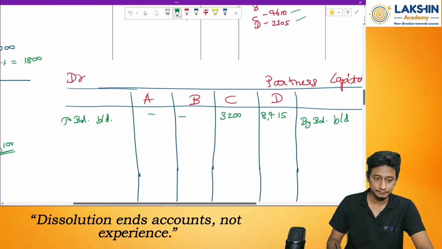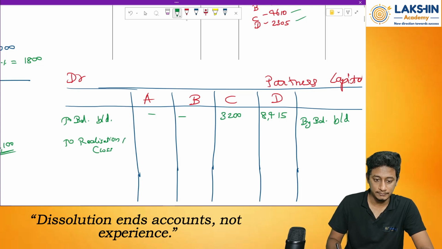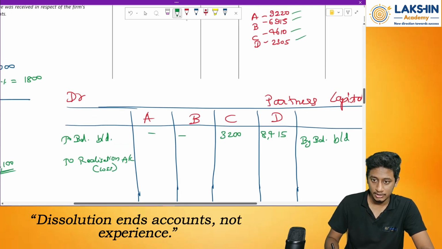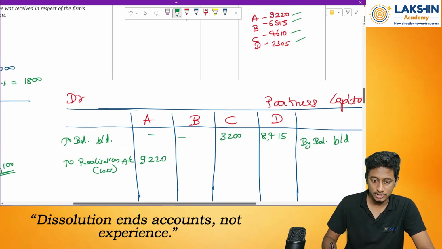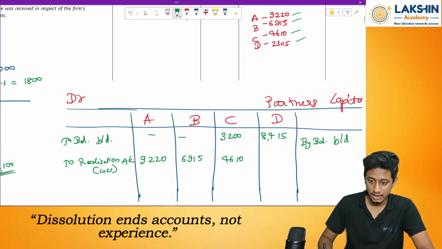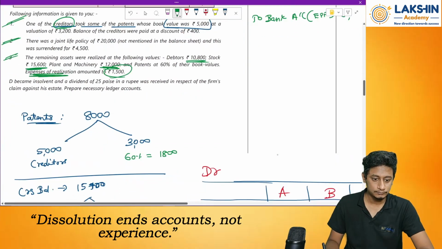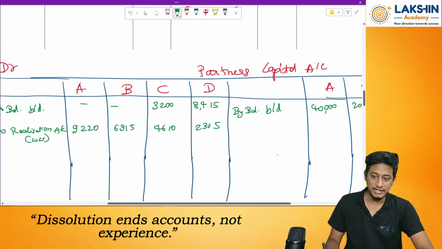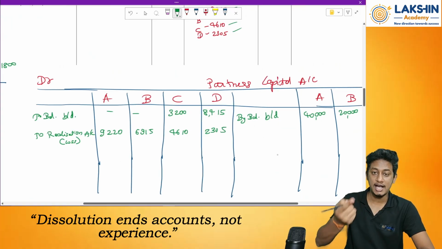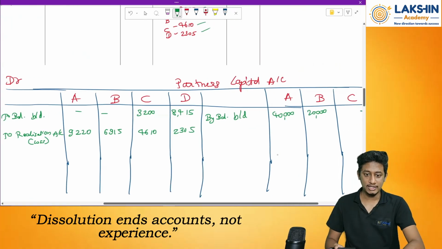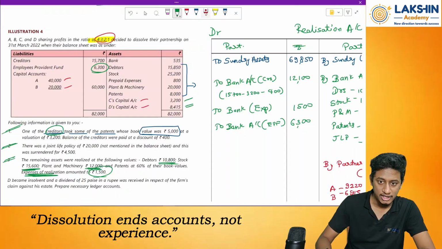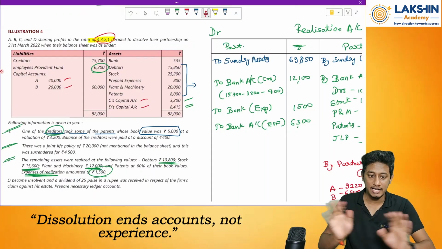Next step. Loss on realization to be taken to the capital account. So on the debit side, to realization, that is loss. How much? 9,220, 6,915, 4,610 and 2,305. After this, most of the entries are done, but now let us see how to apply Garner versus Murray rule. So we have taken care of everything. Whatever general reserves are there in the balance sheet, no general reserves or profits in the balance sheet, so skip it.